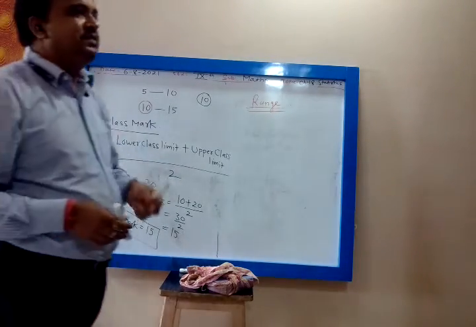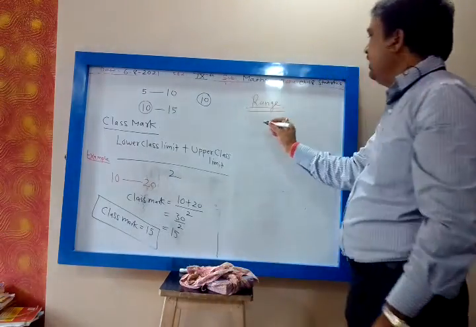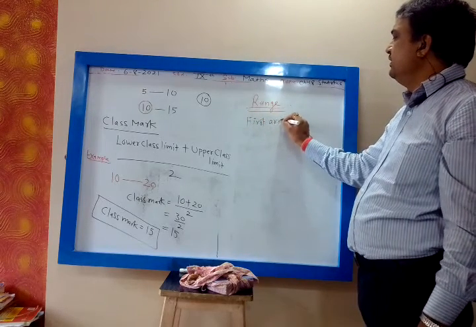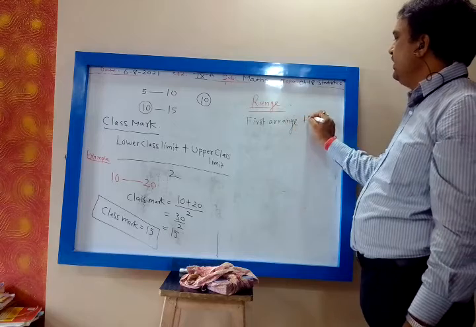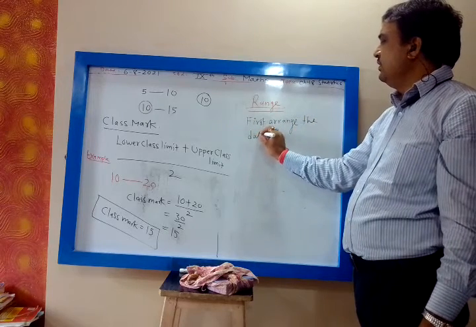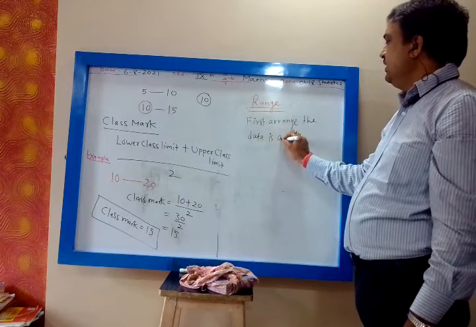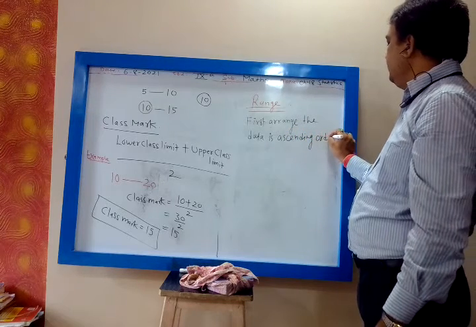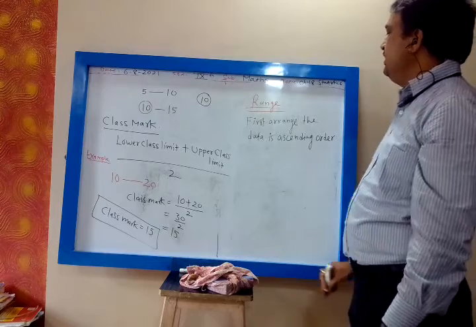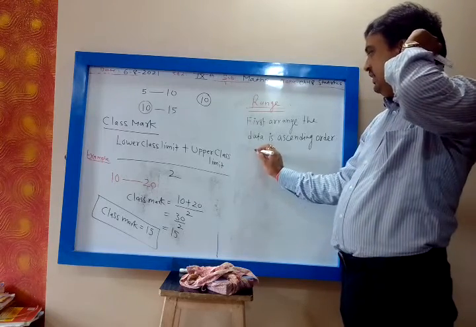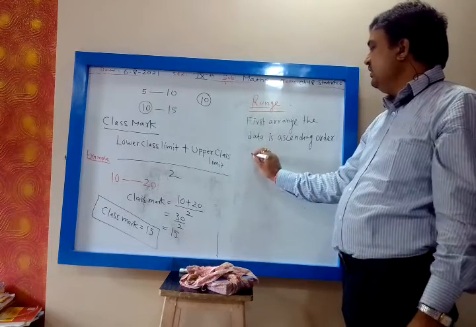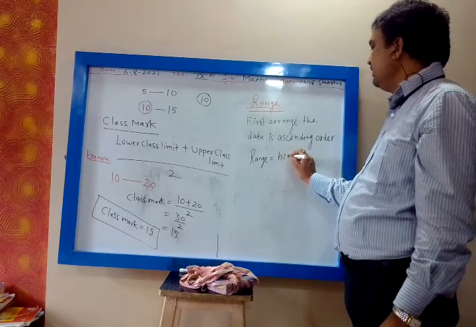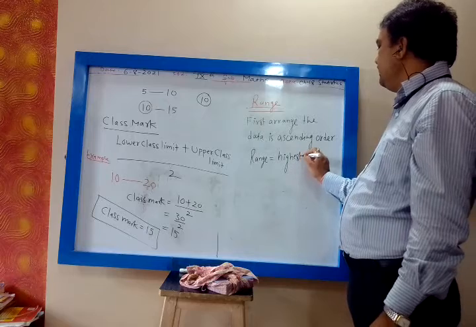To find the range, first you have to arrange the data in ascending order. My dear, this is compulsory. Then after arranging the data in ascending order, range will be highest minus lowest.